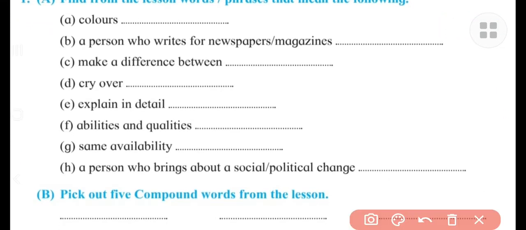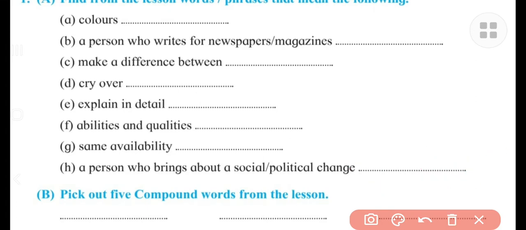The last phrase that we have to find out is, a person who brings about a social and political change, right? A person who brings about social and political change, such type of person is known as the social reformer. Social reformer.